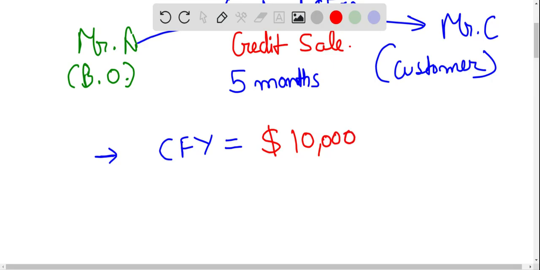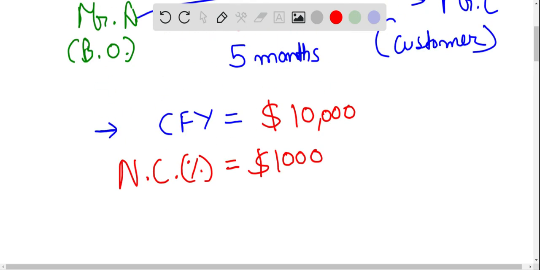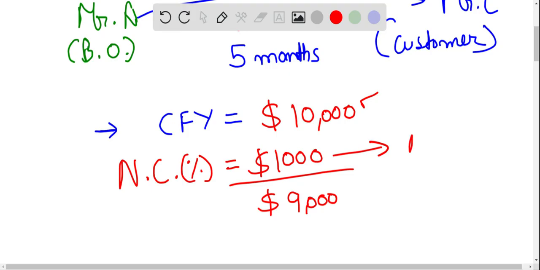So Mr. A estimates that I will not be able to collect 10% of such amount. Okay, non-collectible percentage, non-collectible amount. So what's that percentage? This is 10 percentage of this amount. So this will be treated as allowance for bad debt.